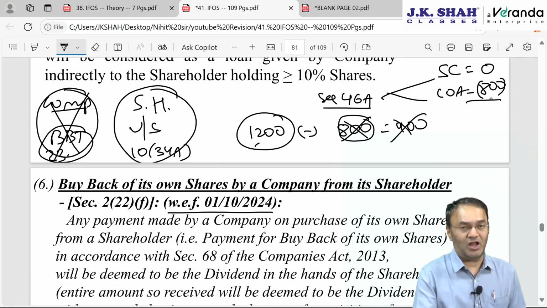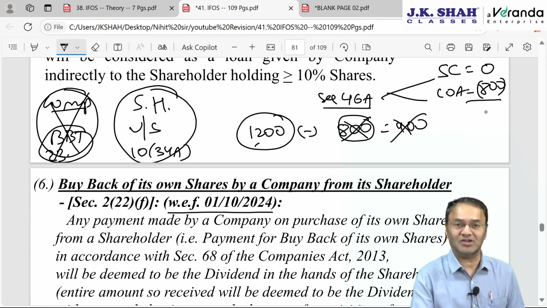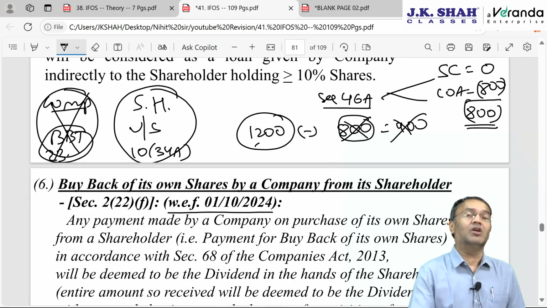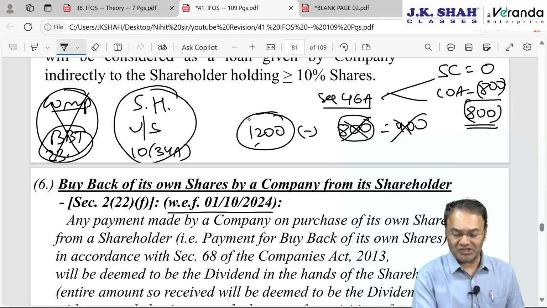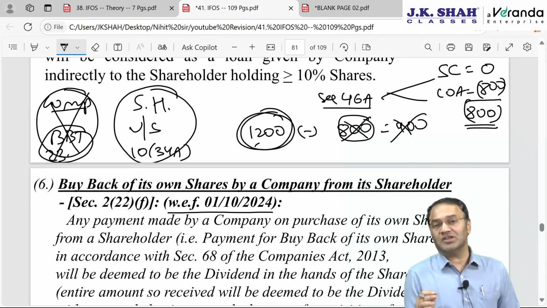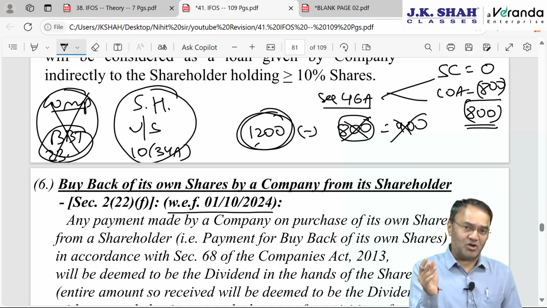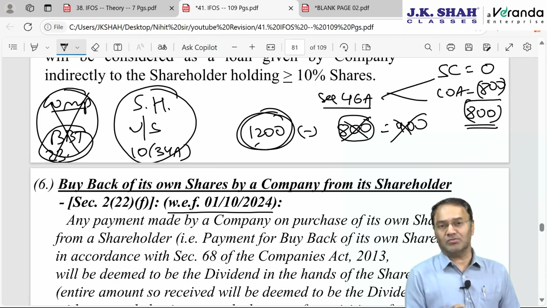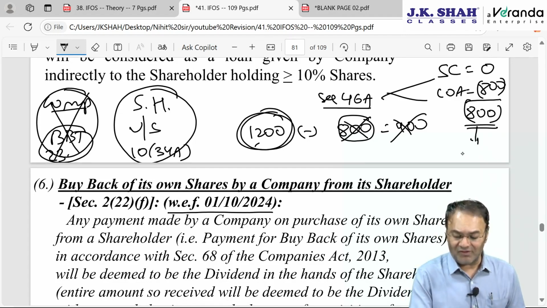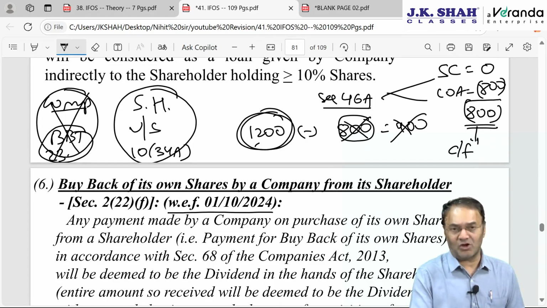So 800 will be allowed as a deduction, but not against the deemed dividend. It will be allowed as a deduction as cost of acquisition under the head capital gain, which will result in a long term or short term capital loss of 800, which the assessee cannot set off against this 1200 deemed dividend, because capital loss can be set off only against capital gain. Long term loss can be set off against long term gain, and short term capital loss can be set off against short term capital gain or long term capital gain. You know about it. Otherwise, this will have to be carried forward if it could not be set off against other capital gain.